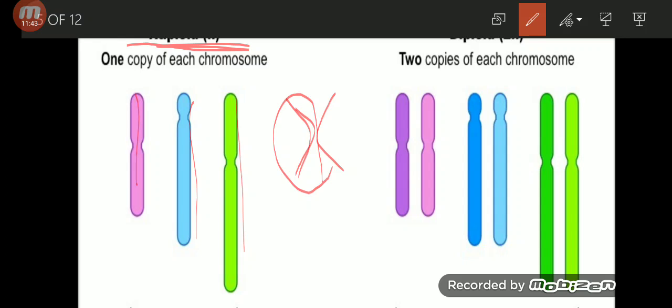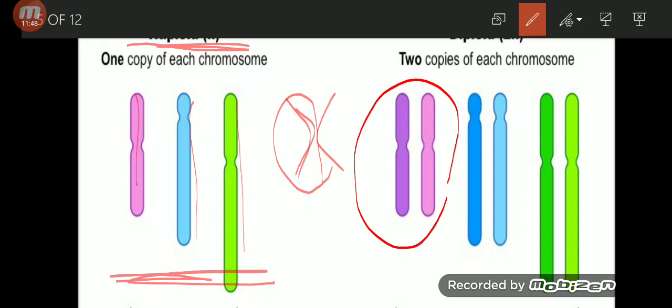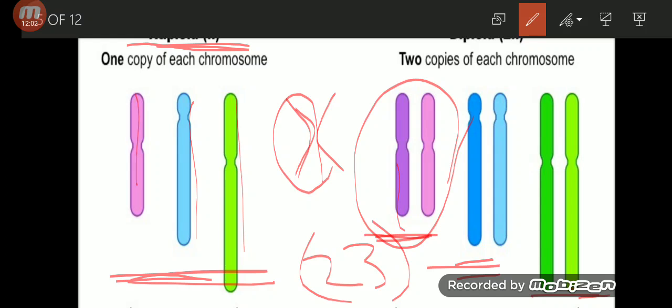So it has 23 chromosomes, and diploid has 2 copies of each chromosome. So this will be 46. Or you can say these are 23 complete sets, which means it has 2 chromosomes each, so it is 46. So haploid has 1 copy of each chromosome, and diploid has 2 copies of each chromosome.